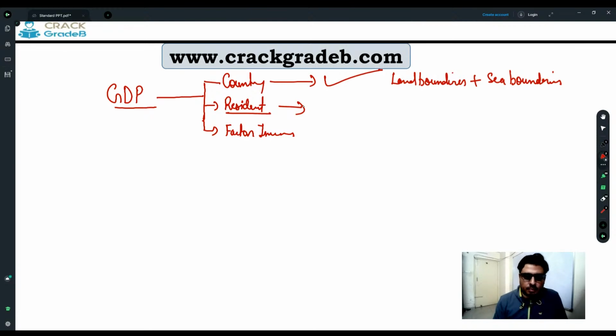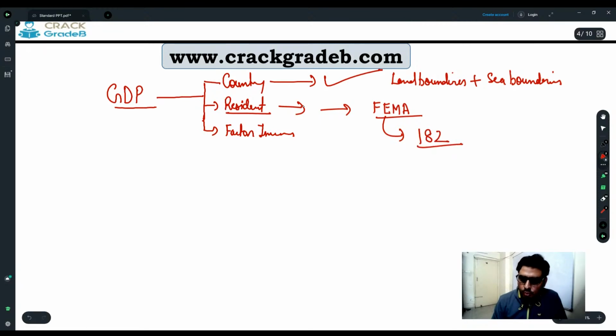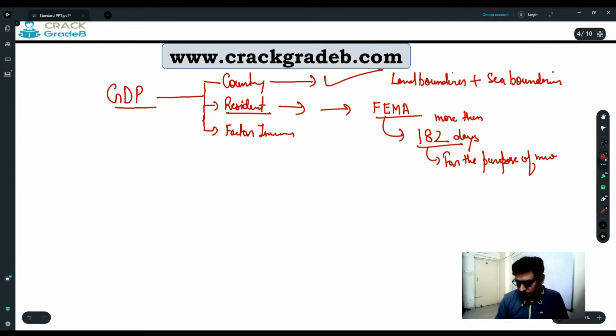Now come to the resident part. How to define the resident? As per the definition given by the Reserve Bank of India under the Foreign Exchange Management Act, FEMA, any person who is residing in India, listen very carefully, any person who is residing in India for more than 182 days for the purpose of income generation shall be considered as a resident.